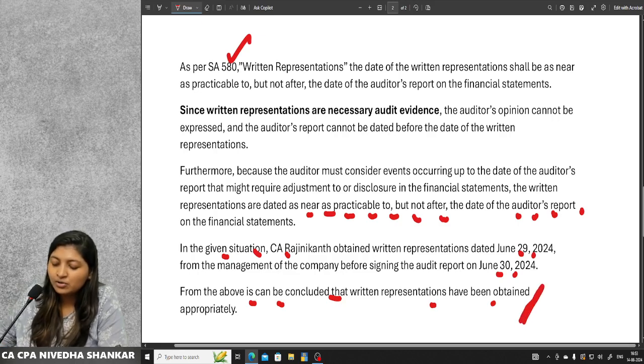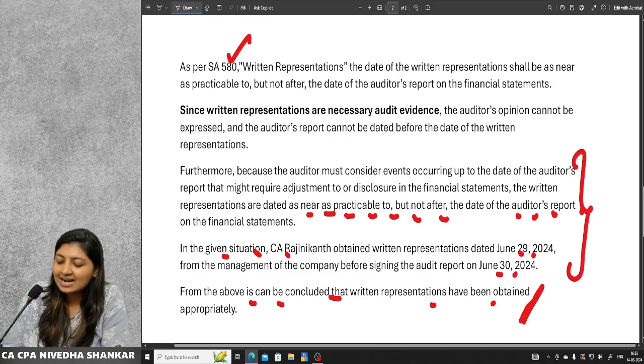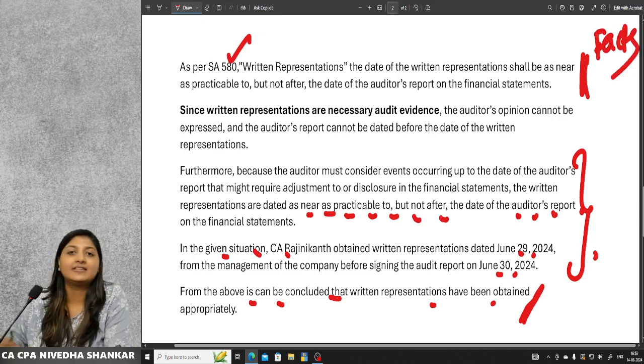So this is the conclusion that they are expecting. This is the analysis that they are expecting. And this is the facts of the case. This is the way you will have to write in the exam.